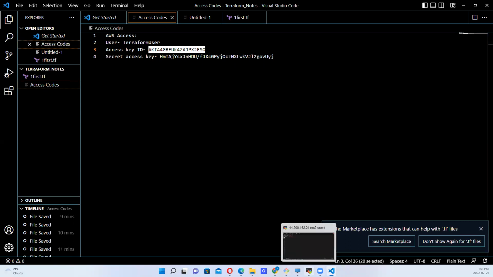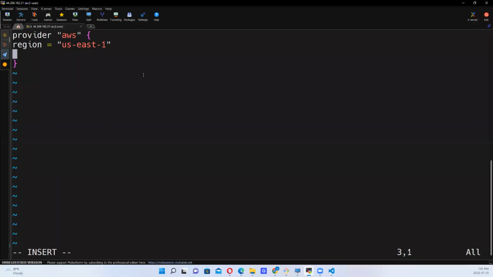So let's go back here and get things figured out. The first one is access key, right? So we come here, we specify the region. We need to specify the access key. Since there's a space, use an underscore. It's very important. Access key, then an equal to sign, right? We want to put the access key in between the quotes, which I've copied already.